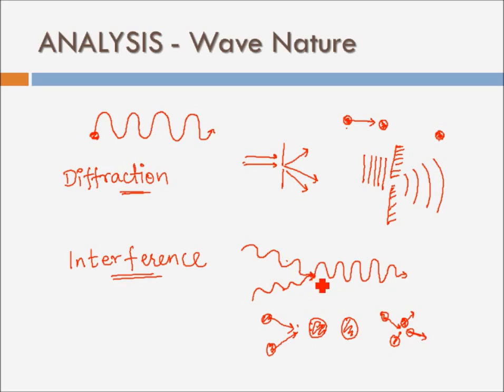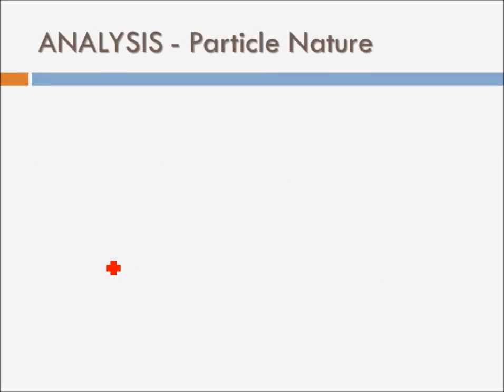Whereas in waves it is not so. In waves you can simply say that at that same position the two waves will move simultaneously at the same time, or you can say there is a third wave which is basically a superimposition of those two waves. It can be addition or subtraction depending on how the two waves encountered each other. So these two were among the most important properties which supported the wave nature of electromagnetic radiation. As long as we could observe diffraction and interference, we can be sure that the electromagnetic radiation behaves as wave.